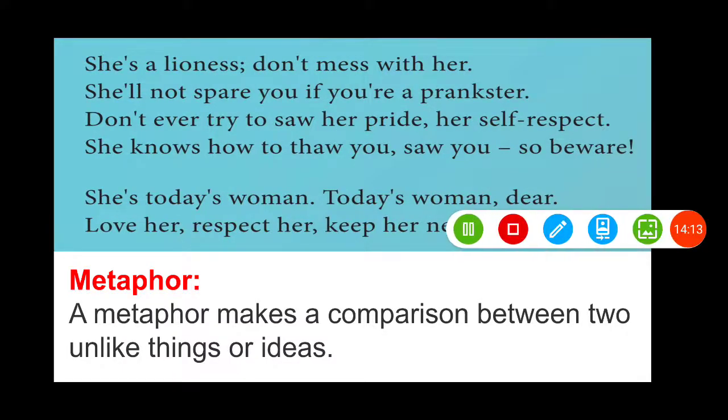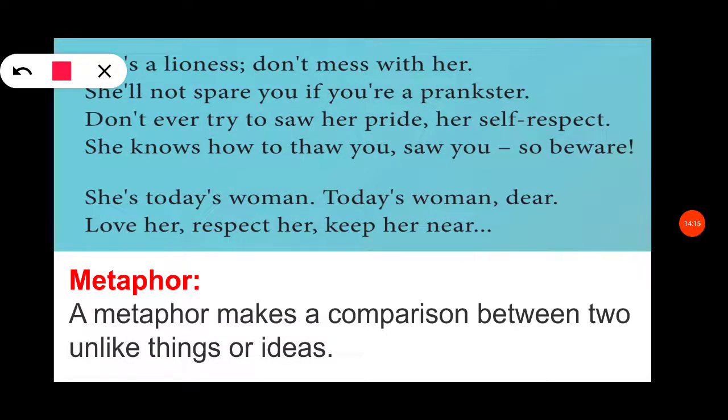Next, the fifth stanza and sixth stanza have been combined, so we can see all six lines together. Here also metaphor is present, where "she is a lioness." She refers to all women. So woman is compared to a lioness. A lioness means a female lion, right? So here woman is compared to a lioness. This is called a metaphor.